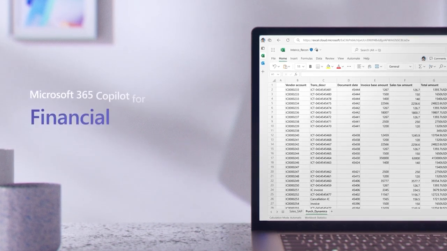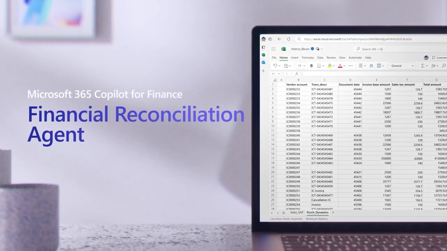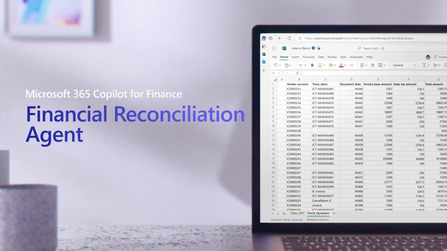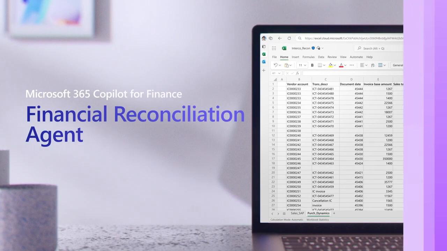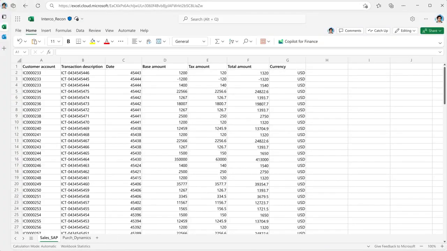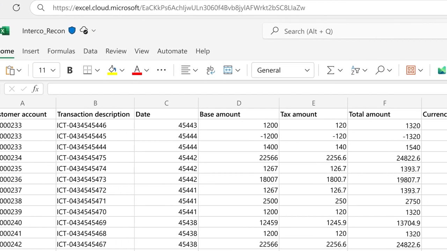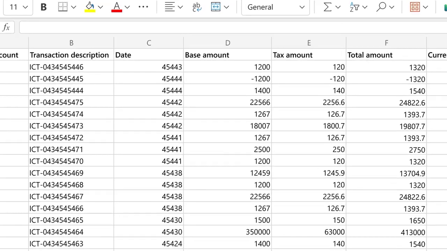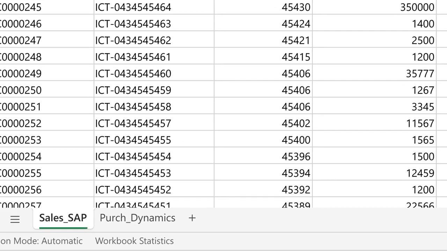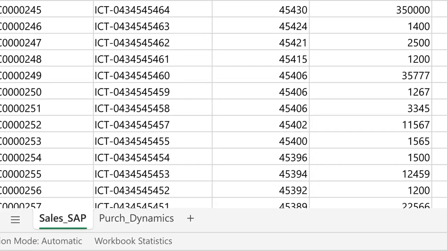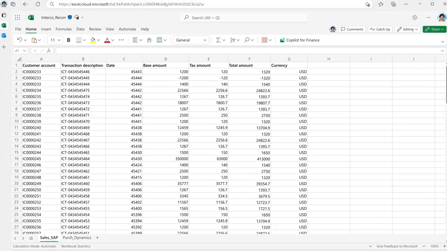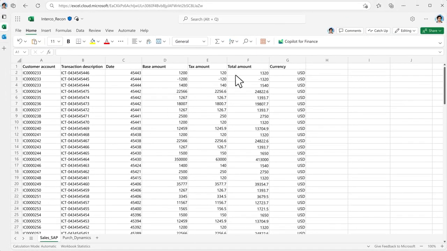Move beyond the traditional manual and repetitive task of data reconciliation with Microsoft 365 Copilot for Finance. Let's say you are a finance manager and you spend time every week in Excel reconciling intercompany expenses, often pulled from disparate financial systems. Normally, this would mean you have to manually cleanse the exported data using formulas to identify records that were incorrectly recorded.